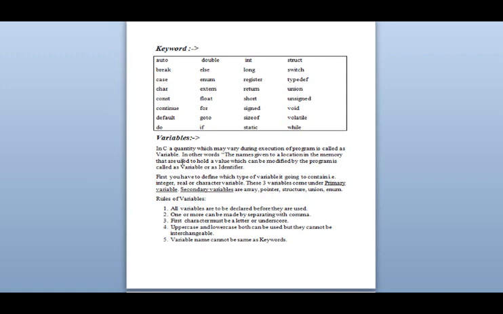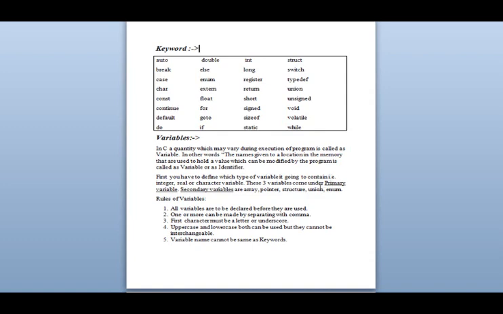A variable is a name given in the memory that is used to hold a value which can be modified by the program. We can change it, we can modify it. Okay, it is also called an identifier. First you have to define what the variable is going to contain, whether it is integer, real or character.